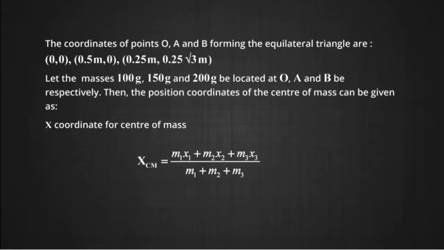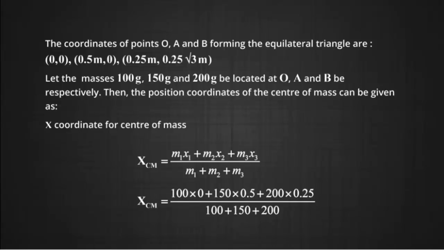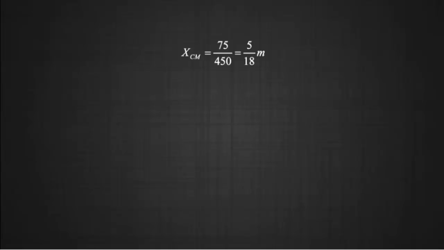xCM is equal to (m1 x1 plus m2 x2 plus m3 x3) whole divided by the sum of m1, m2 and m3, which gives us (100 into 0 plus 150 into 0.5 plus 200 into 0.25) whole divided by (100 plus 150 plus 200). This on simplification gives us xCM is equal to 5 upon 18 meter.